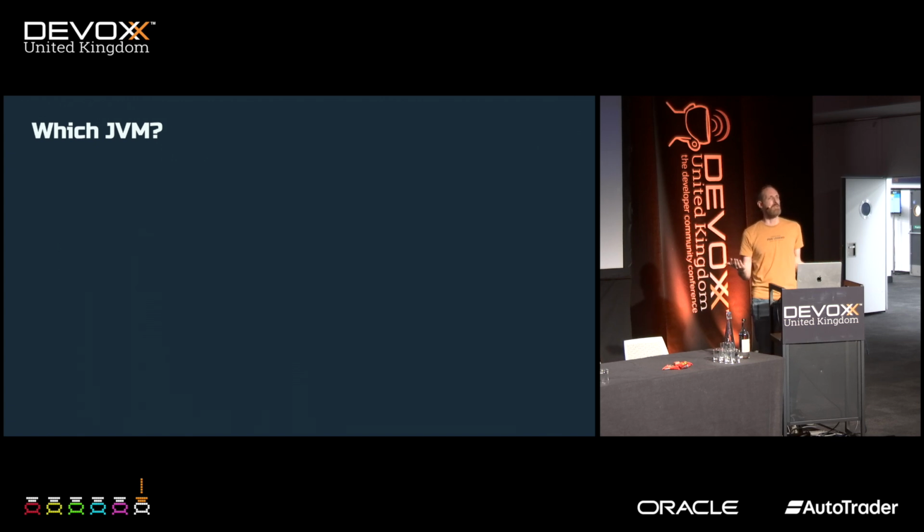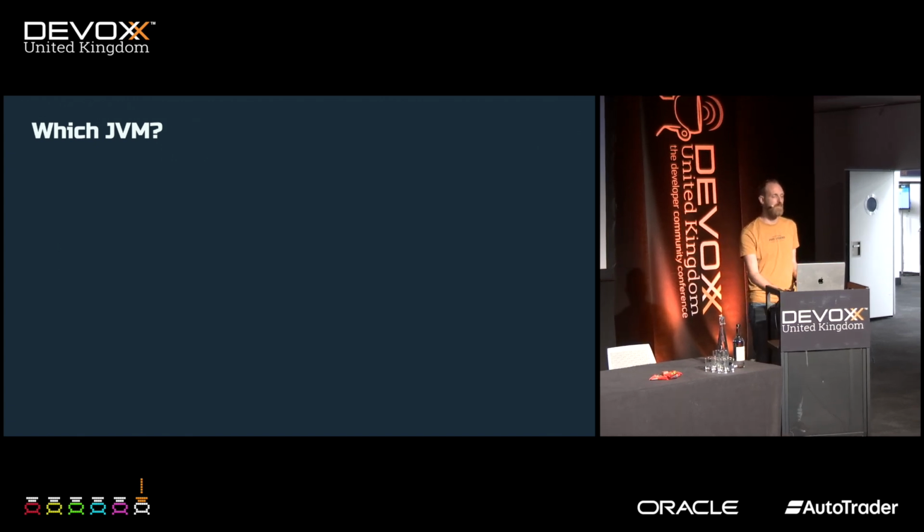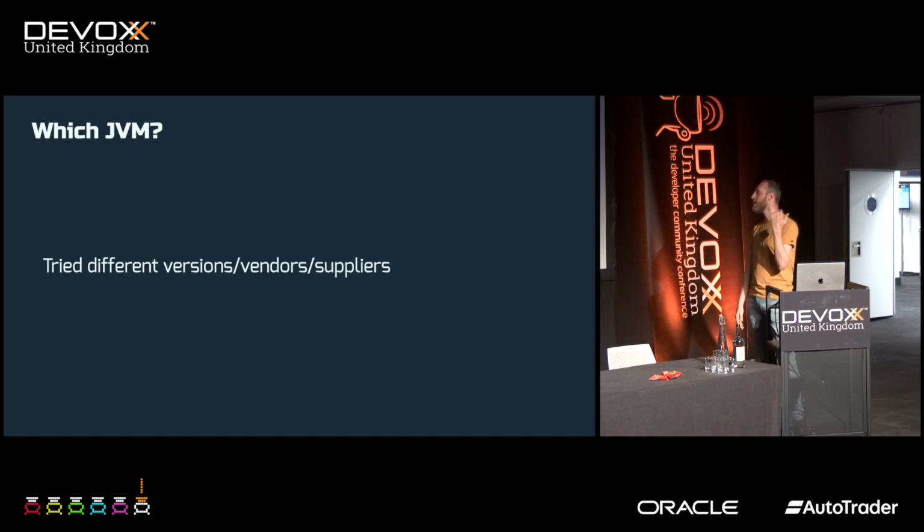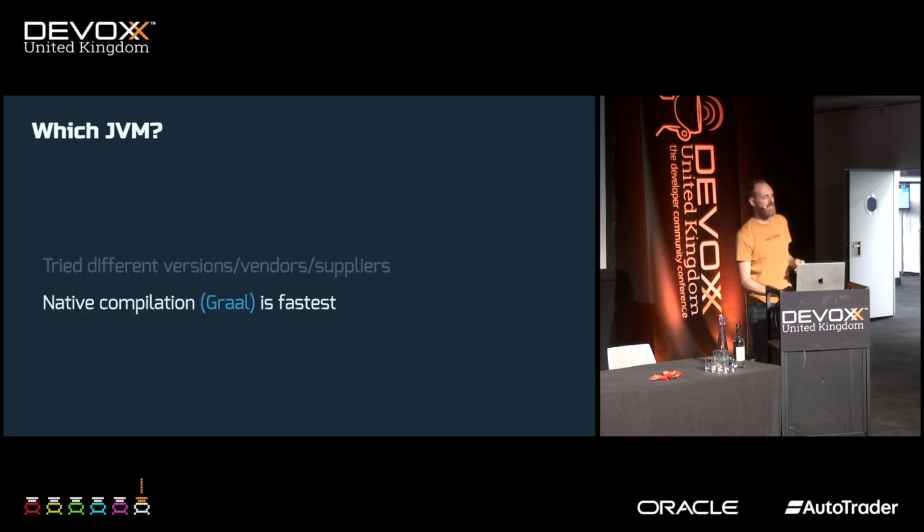Which JVM do we use? Initially, I was using the Oracle VM. I tried other VMs as well. I tried different vendors, different versions. Maybe 17 is faster than 21, who knows? But in the end, almost all the top entries used Graal native compilation. Because if you can do work before actually running your program, it doesn't count. Perfect.